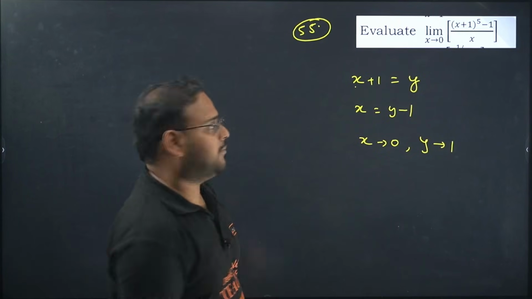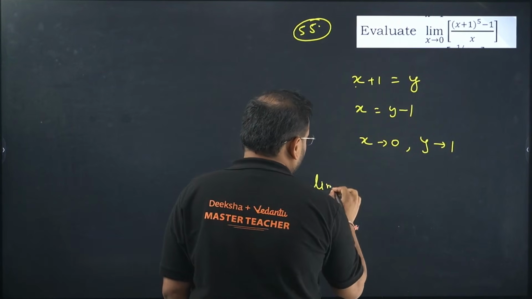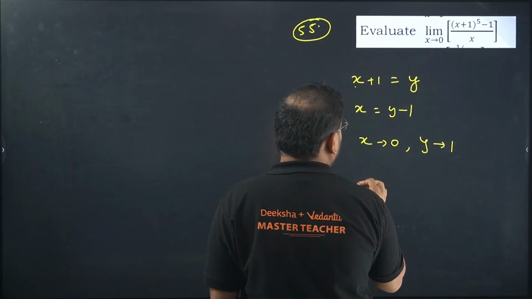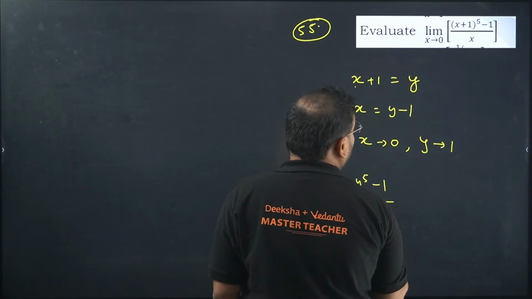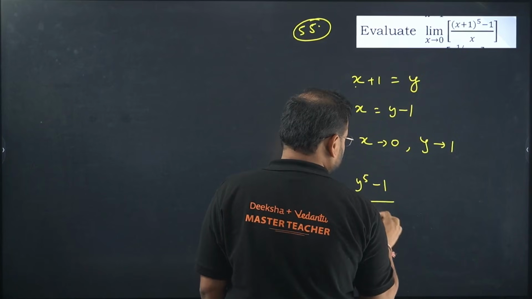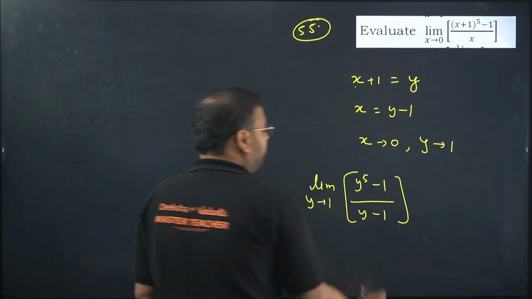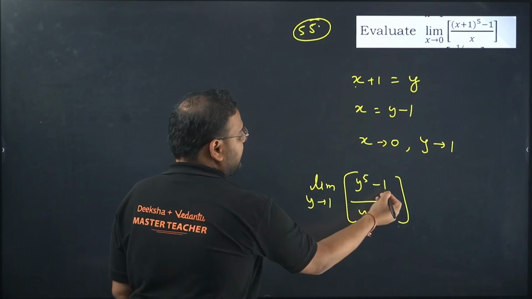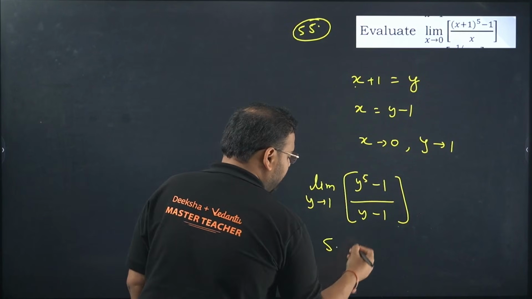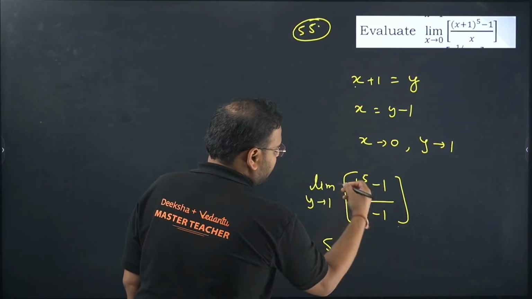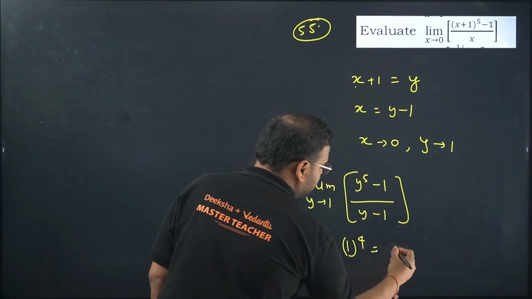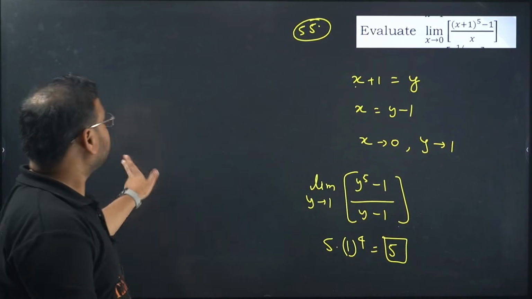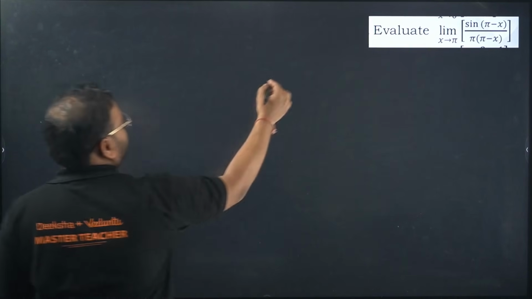Now transform the limits. Limit y tends to 1, y power 5 minus 1 upon y minus 1. Does it resemble the standard limit? Yes, it does. Answer is 5 times a power n minus 1, so 5 times 1 power 4, which is 5. 5 is the final answer. Done? 54, 55, 56 now.